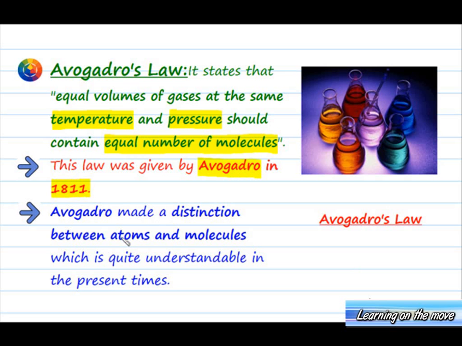Avogadro made a distinction between atoms and molecules, which is quite understandable in the present times. He was the first one to make this distinction. We know that an atom is a single entity, whereas molecules are made up of 2 or more atoms.